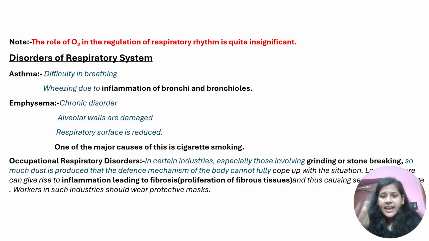Similarly, as we saw inflammation of bronchioles in case of asthma, in case of occupational respiratory disorder there is inflammation leading to fibrosis, that is, proliferation of fibrous tissue. These are the symptoms, the way of our body to tell us that something is wrong. So this is for occupational respiratory disorder.